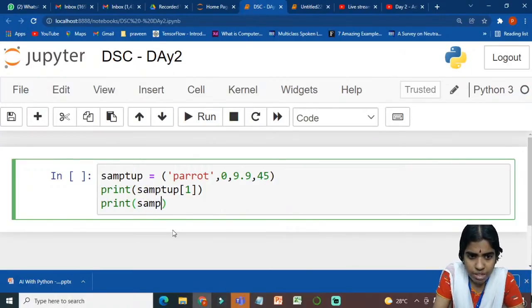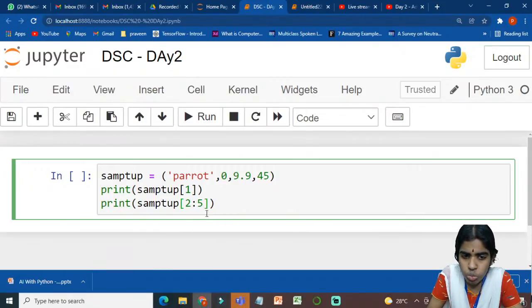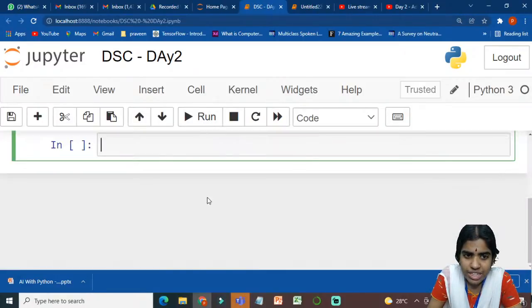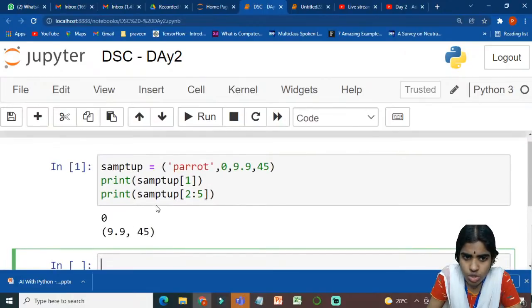Say for example, I want to fetch some elements. For example, I want to fetch from 2nd till 5th position. The colon operator is used for slicing. Before the colon indicates the starting index and after the colon indicates the ending index. So am I making sense, what I am trying to do here?